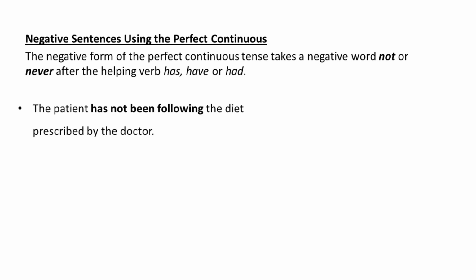The patient has not been following the diet prescribed by the doctor. Let's analyze this sentence. This is a negative sentence in present perfect continuous tense. In order to make it a negative sentence, we have inserted the negative word not in between has and been. Then we have placed the continuous form, the ing form of the verb follow, that is following.